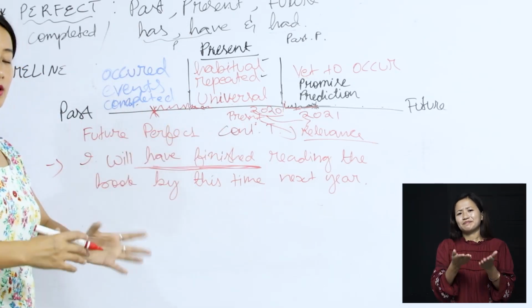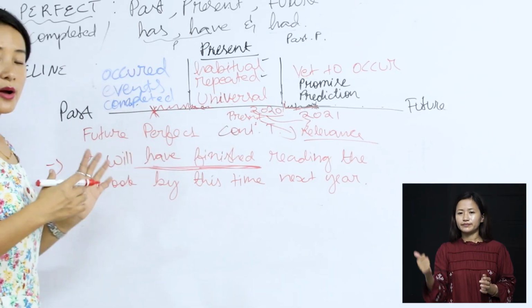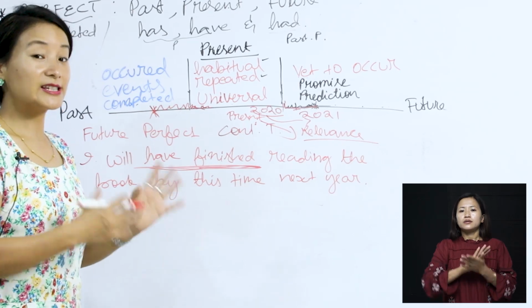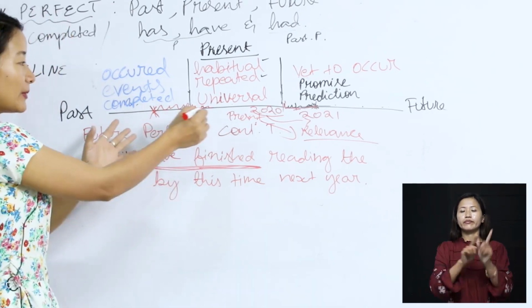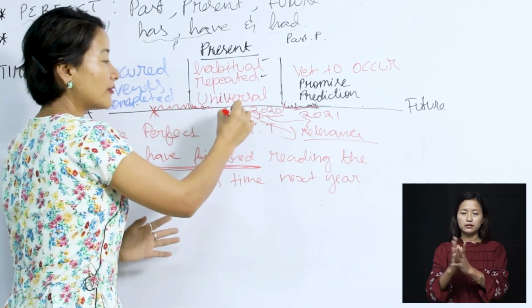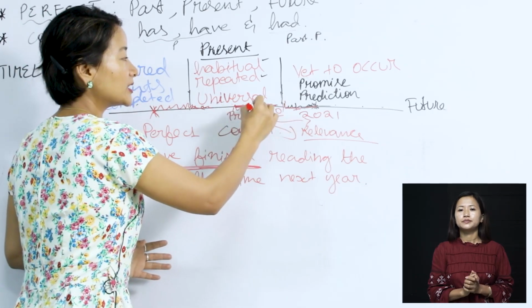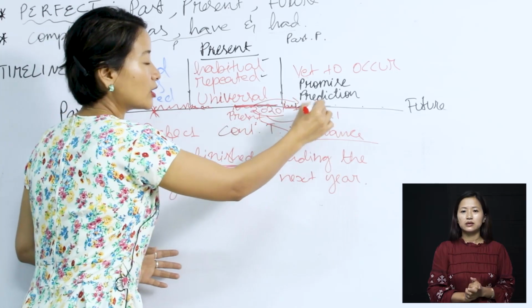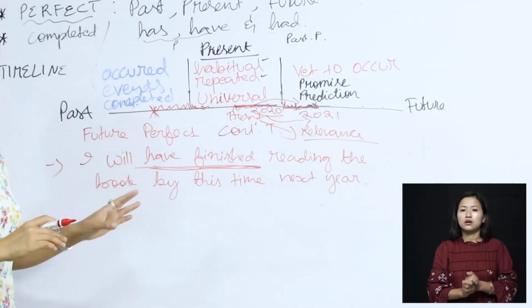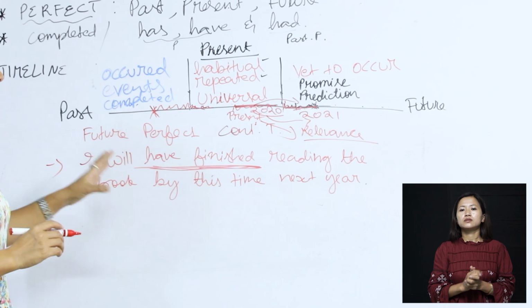Maybe the person is talking to another person and saying that I will have finished the book by this time next year. So again, by this time, leading up to making a connection, linkage from the present, in fact, from the present, predicting that it would be completed. So that's what we have here under this future perfect continuous.